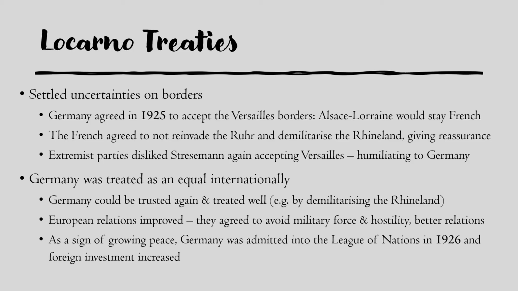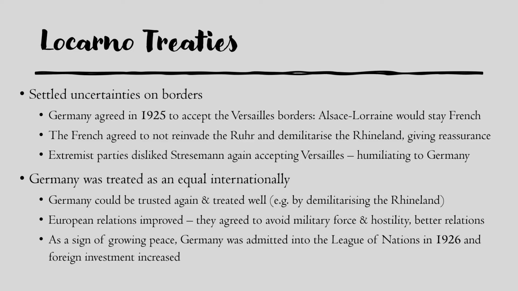The second effect was that Germany was now treated as an equal internationally. Other countries thought that Germany could now be trusted again, and treated well. Because Germany had agreed to keep the Treaty of Versailles, they demilitarised the Rhineland in turn. This general getting on quite well led to European relations improving between countries. We now saw European countries moving away from military action, from war, to better relationships. And as a sign of this peace, Germany was admitted to the League of Nations the next year, and foreign investment into Germany increased as a result of that.